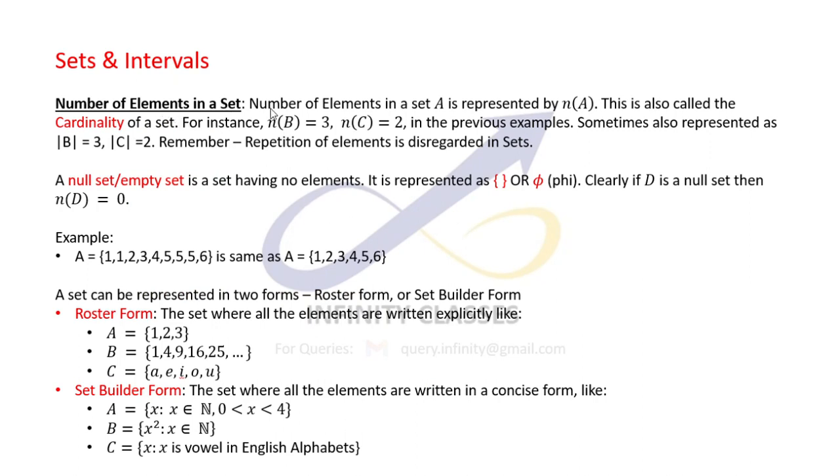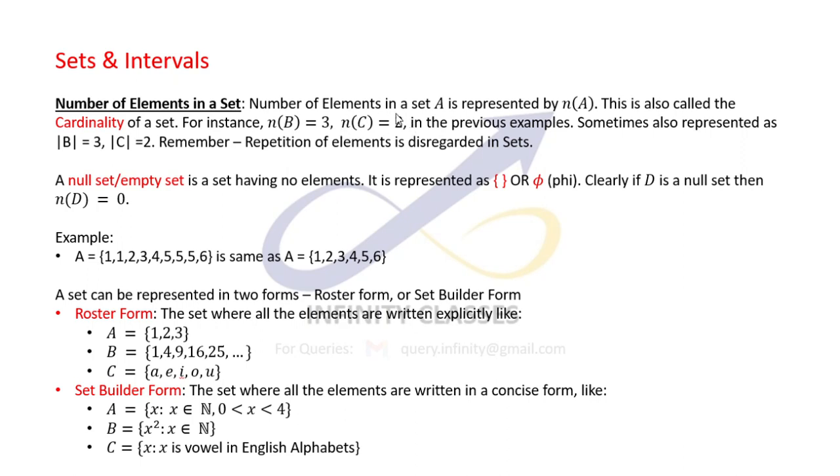Number of elements in a set is called the cardinality of the set, and basically we can find out the number of elements in a particular set. For instance, the set B earlier has 3 elements. Set C had only 2 elements, Shyam and Radha.